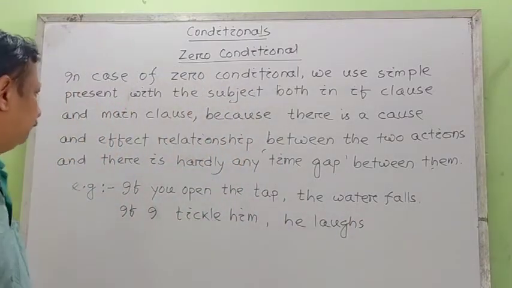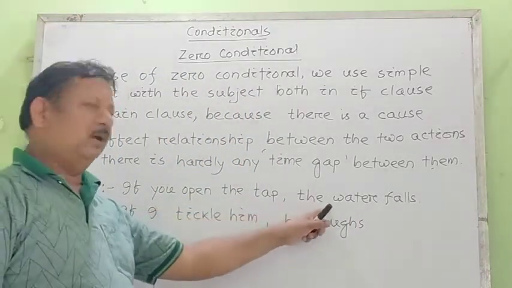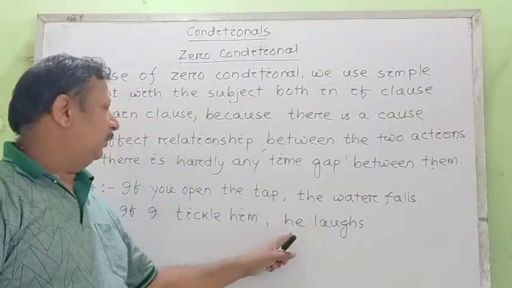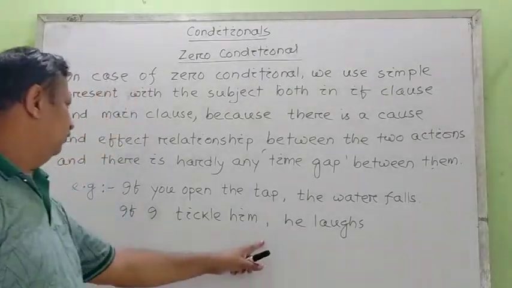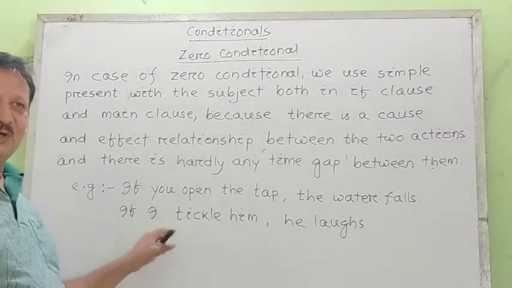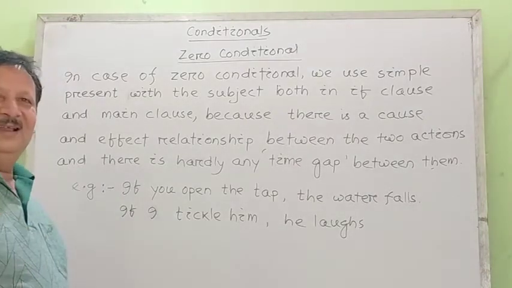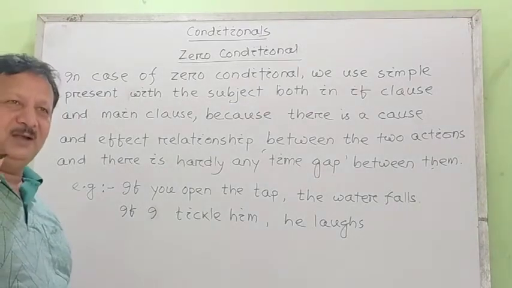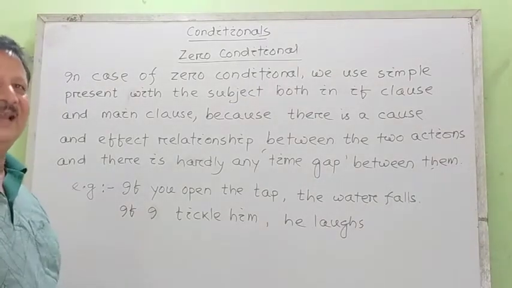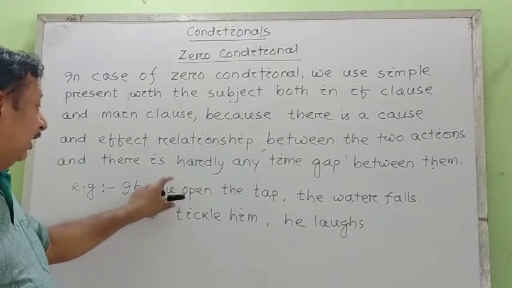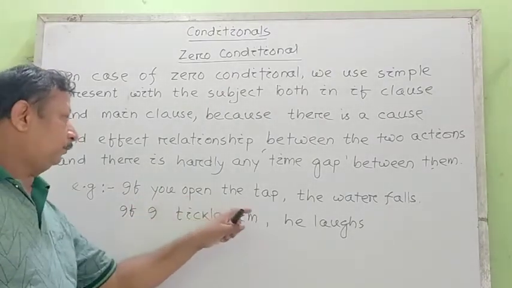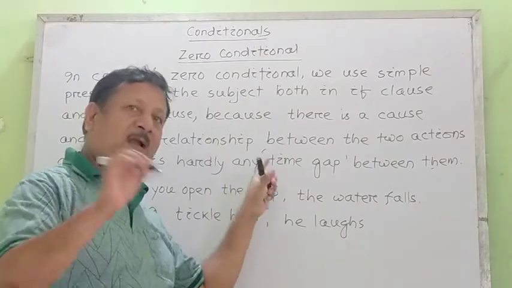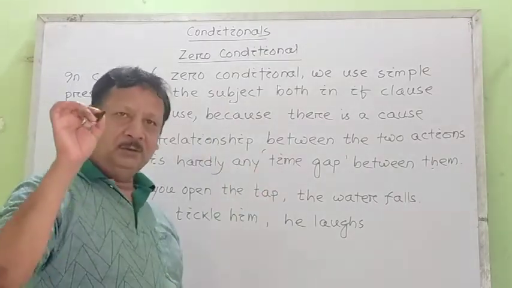In case of past conditional, in our main clause, we write the water will fall, or it should be he will laugh, but here no. See, soon after we tickle someone, there is no reason that he will go home and afterwards he will laugh. Rather, soon after we tickle someone, automatically he laughs then and there. So in this case, we cannot use shall or will. In both if clause and main clause, we have to use simple present.